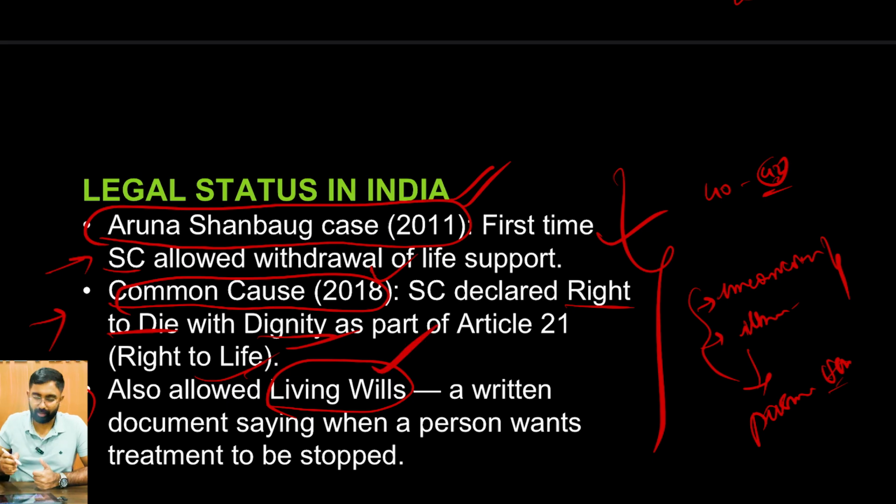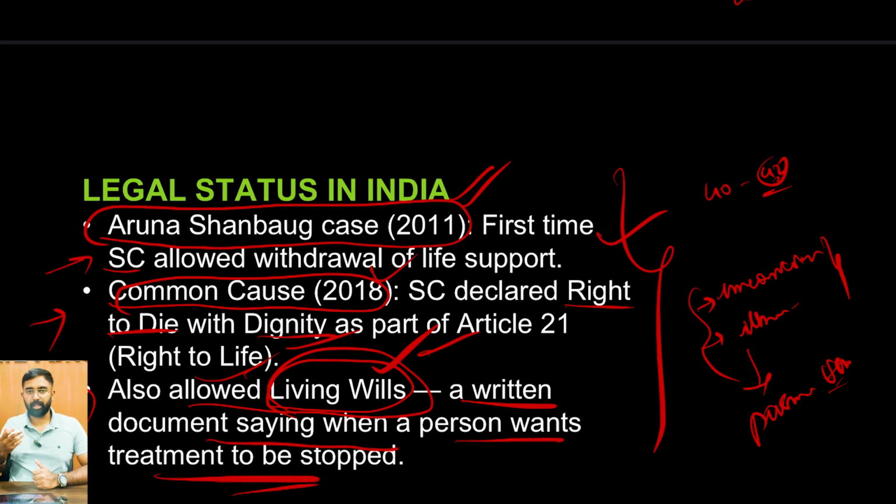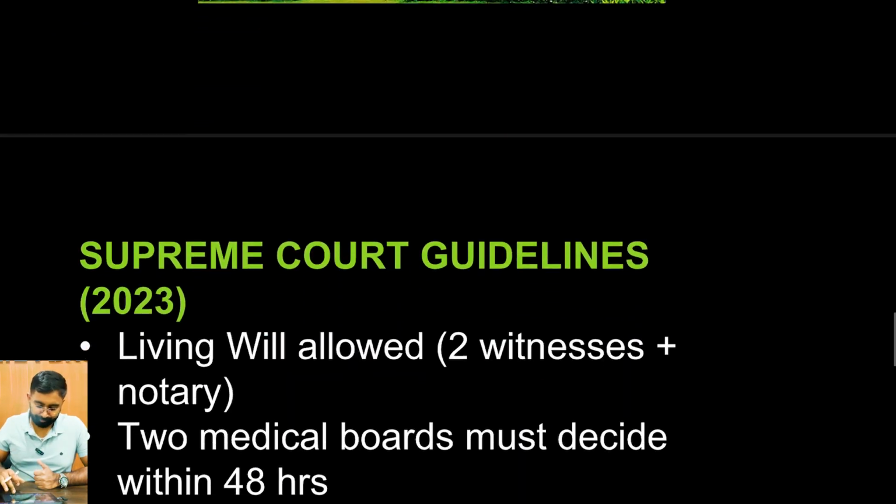So that is what was reinstated in Common Cause 2018, where it allowed living wills, a written document saying when a person wants treatment to be stopped. So that is passive euthanasia, where the treatment is stopped, due to which the death occurs. On the other hand, active euthanasia is when an injection or some chemical is deliberately administered to the human body, which causes the death. So there are two different aspects to it.